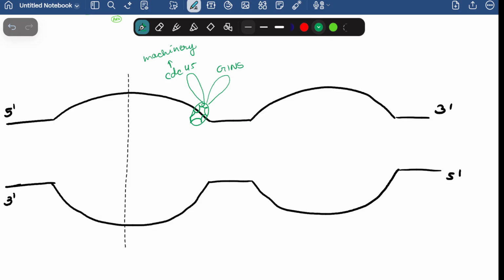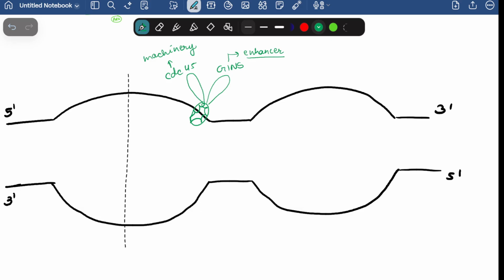While the GINS protein will mainly act as the enhancer of MCM helicase. So we have GINS protein, we have CDC45, and then we have the MCM helicase itself, and it will cause the opening of the loop.